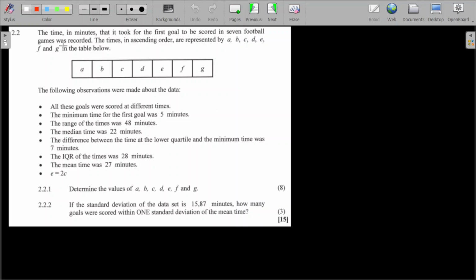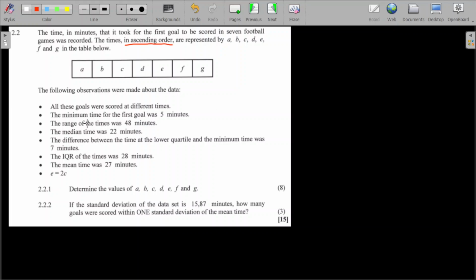Now, question two, they're saying the time in minutes that it took for the first goal to be scored in seven football games was recorded, and the times are in ascending order. This is very, very important, meaning whatever is happening here is in order from small to bigger, and represented by the letters from A to G in the table below. So from smallest to highest, because it's an ascending order. The following observations were made about the data.